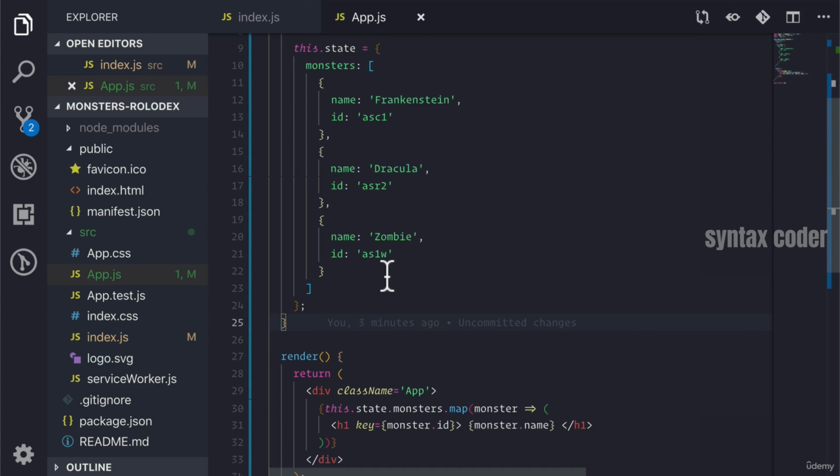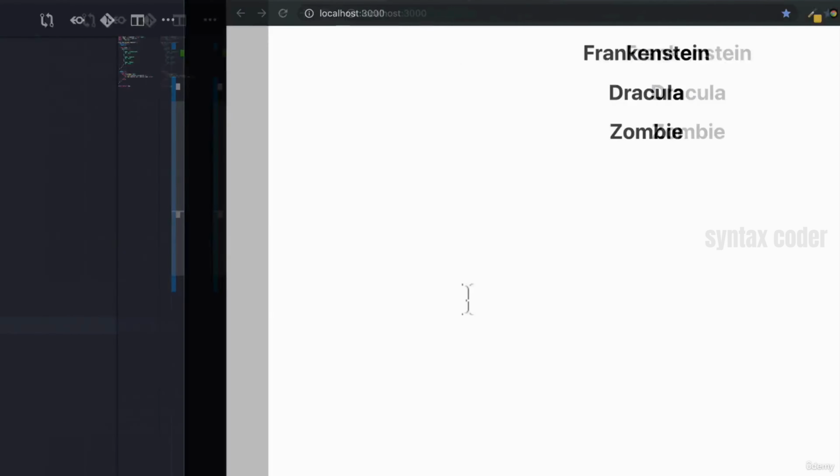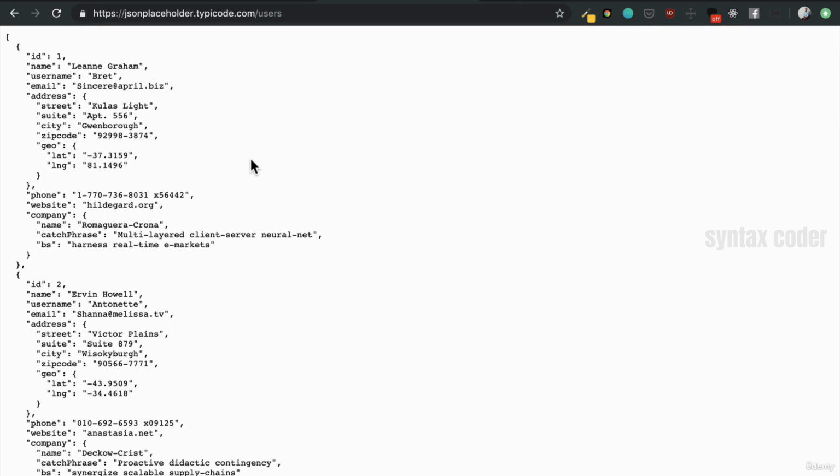Normally, we would probably get it from a backend of some kind, some kind of server, some kind of database. So I'm going to show you how that would actually work. Now, luckily, I have a pretty good resource that will give us a sample of 10 users, without us having to actually build a backend server of some kind. And it's at this link.